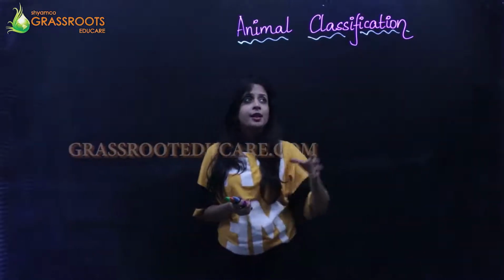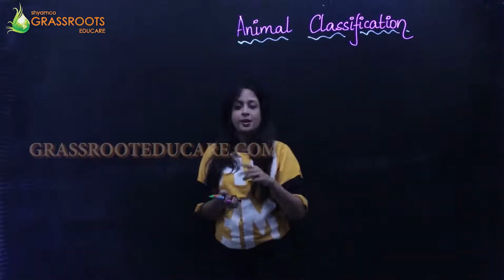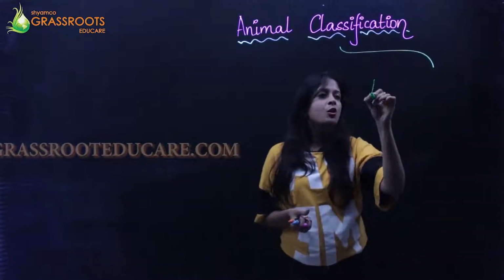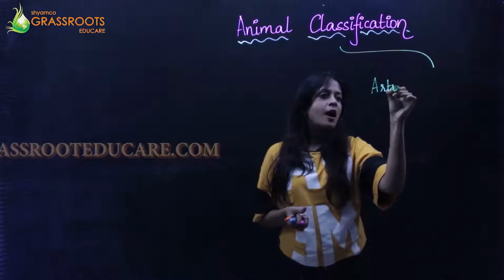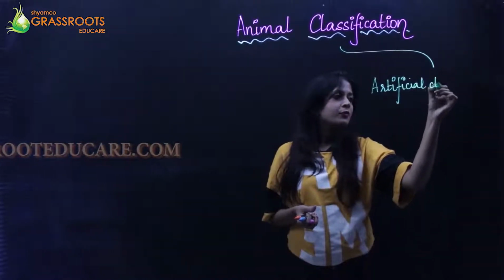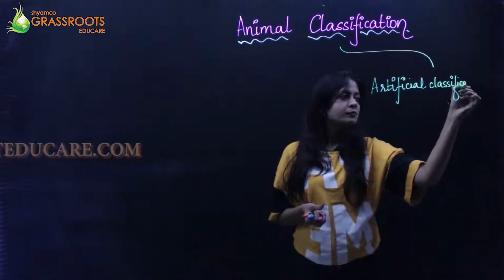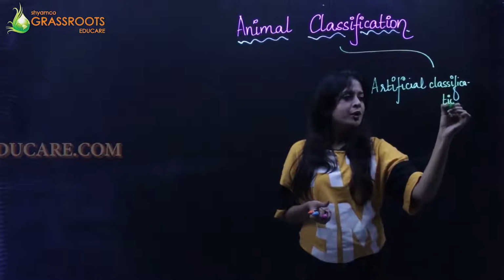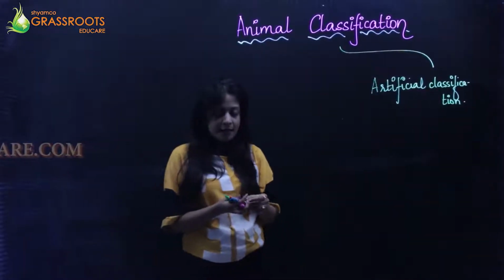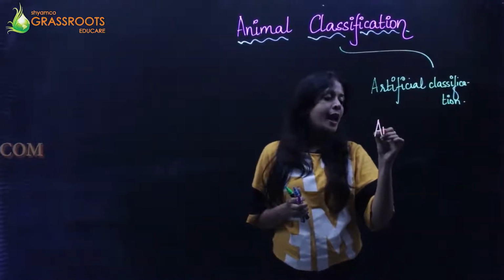Now we will say that this classification can be divided into two types. The most primitive form which was done is known as the artificial classification. Now, this artificial classification was first formulated by a Greek philosopher known as Aristotle.